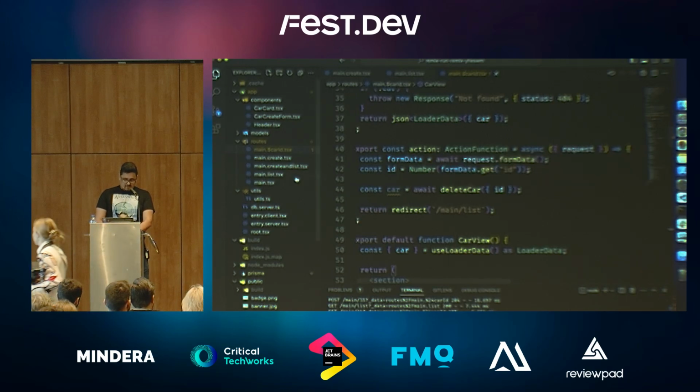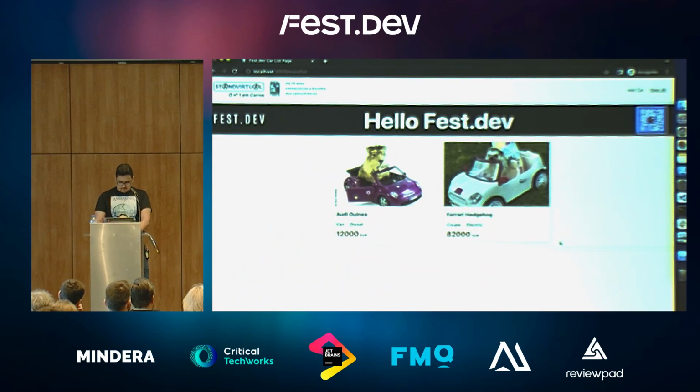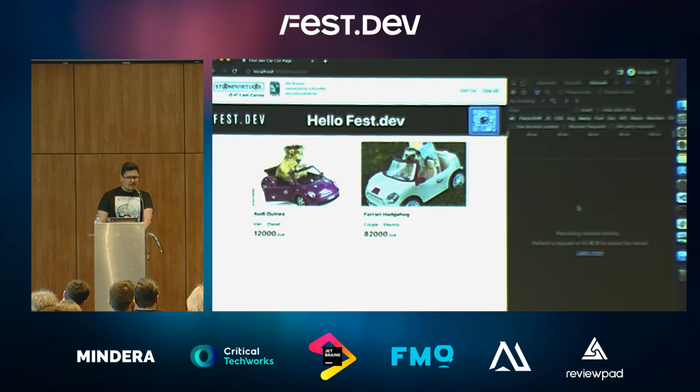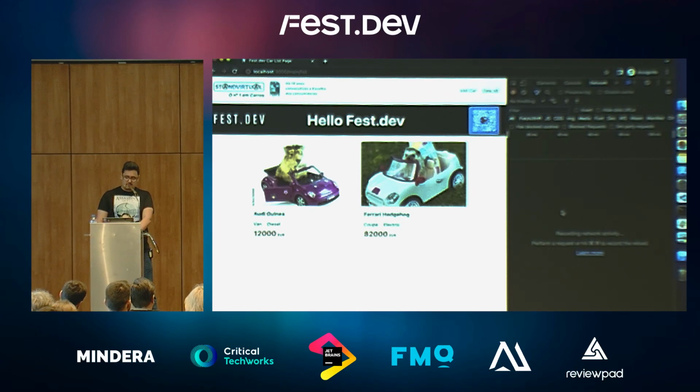Another cool thing that I haven't shown you is, now let's open the network tab and check what happens when I hover over one of these cars.